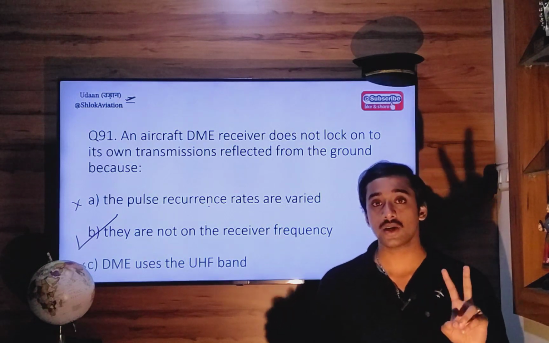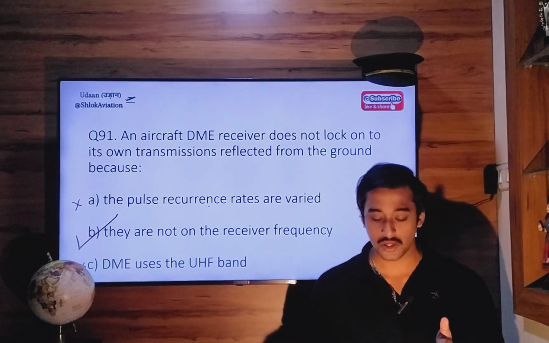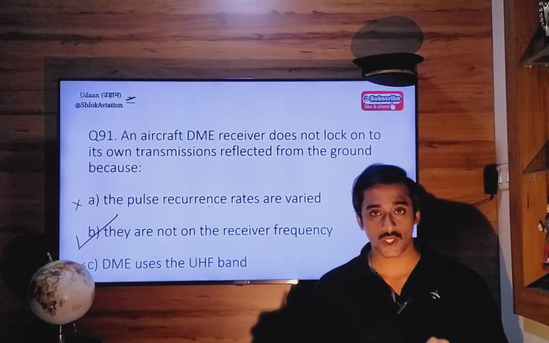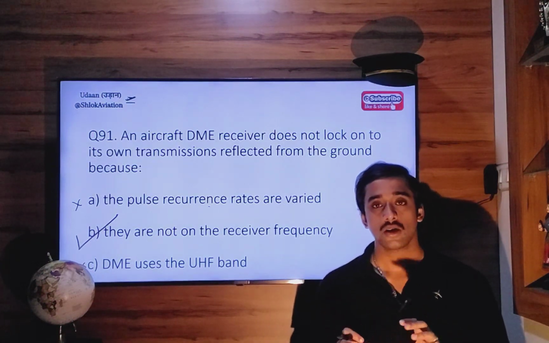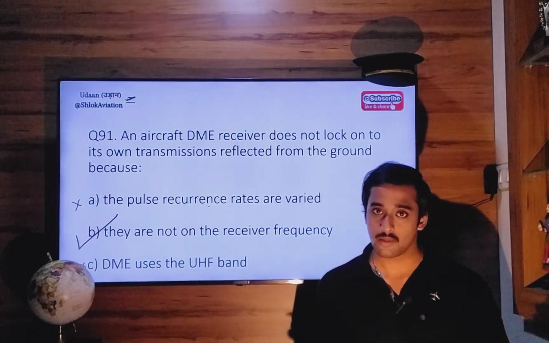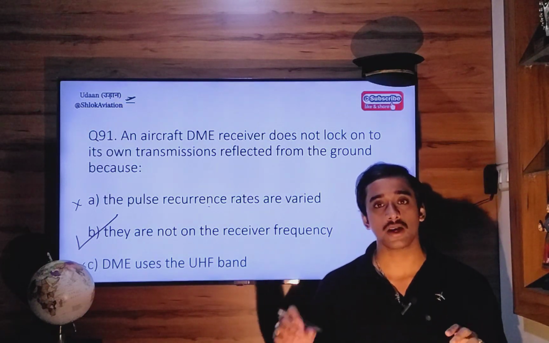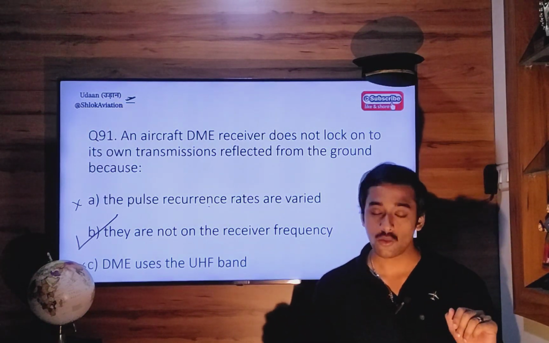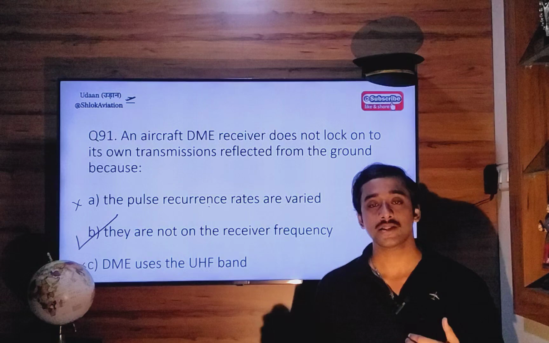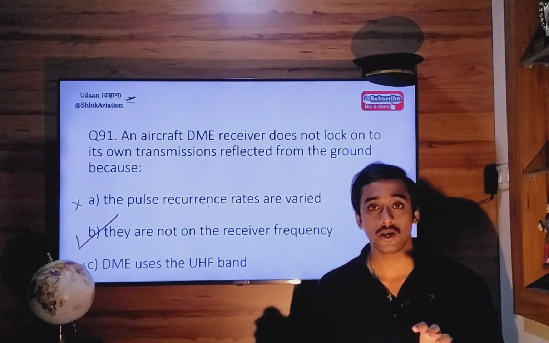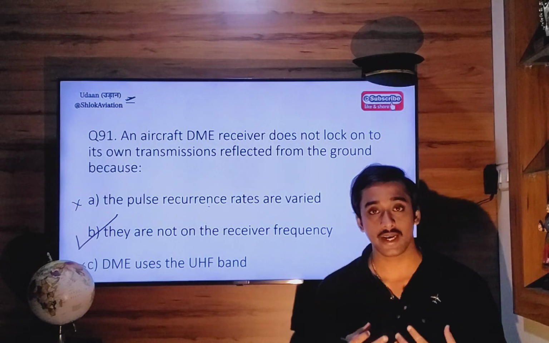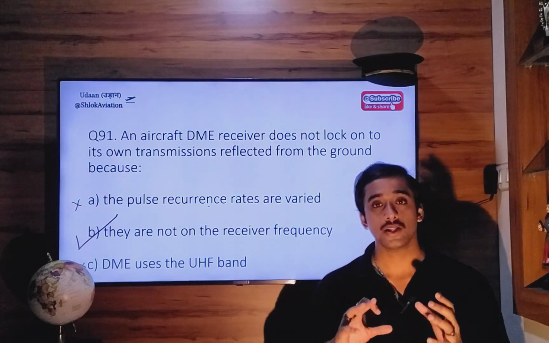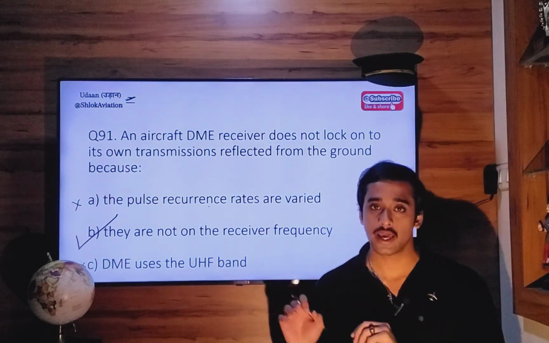Now, there is another question that can get asked when it comes to DME. The first question is this one: how does a DME receiver in your aircraft distinguish reply pulses coming from a DME station from reply pulses coming from the ground reflection? The second question that they can ask is, how is the DME receiver in your aircraft able to distinguish between reply pulses intended for itself and reply pulses intended for some other aircraft?